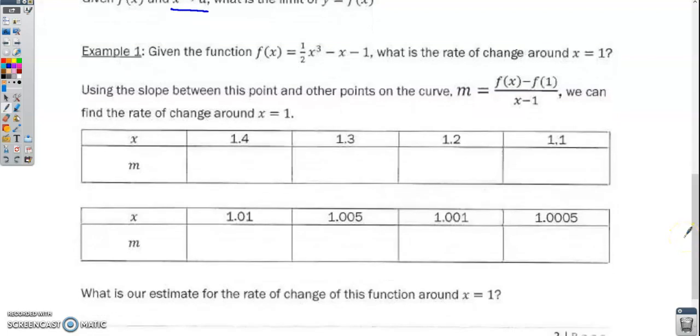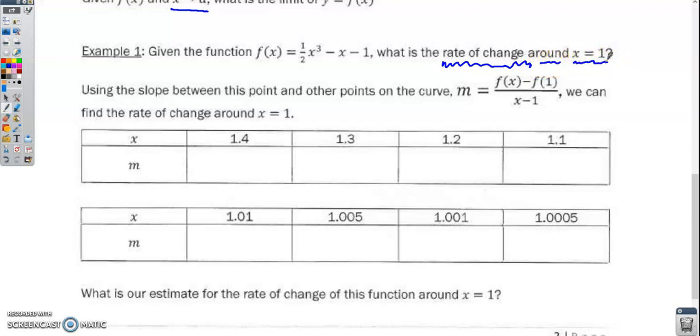All right, let's start with a first example to work our way through the idea of a limit. Example 1: given the function f of x equals 1/2 x cubed minus x minus 1, what is the rate of change around x equals 1? Up to this point in your life, whenever you've heard the phrase rate of change, you've always thought about the slope. The slope between 2 points represents the rate of change. So what we're going to do in this problem is try to estimate or find what the rate of change is around where x is equal to 1.